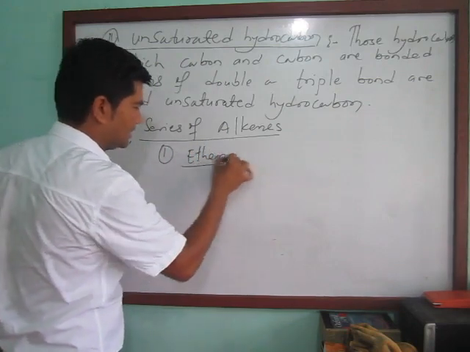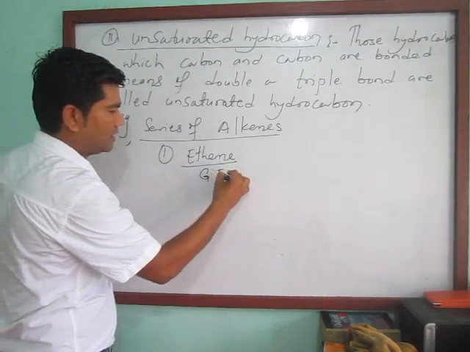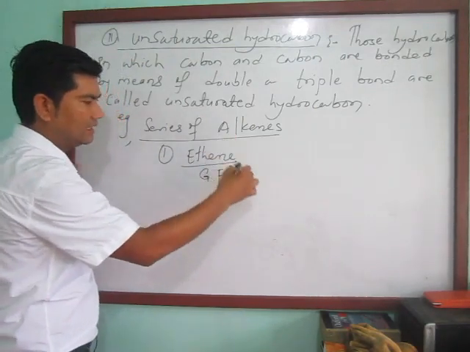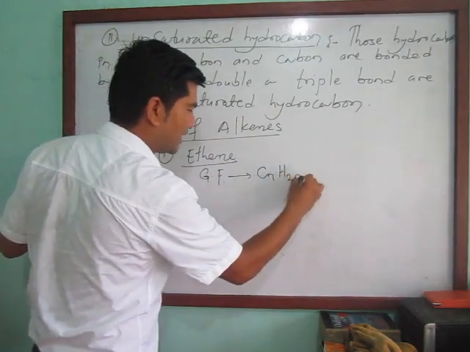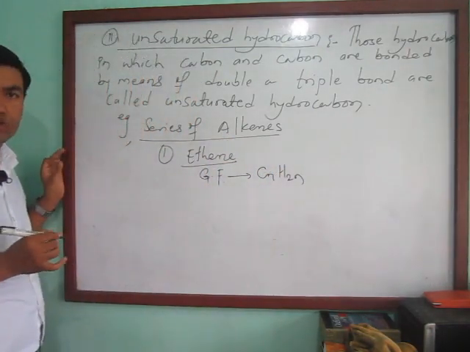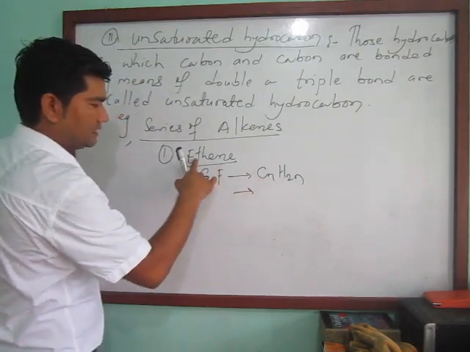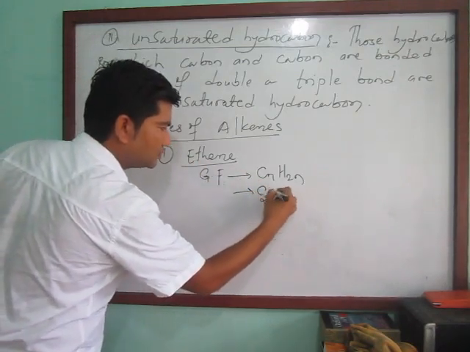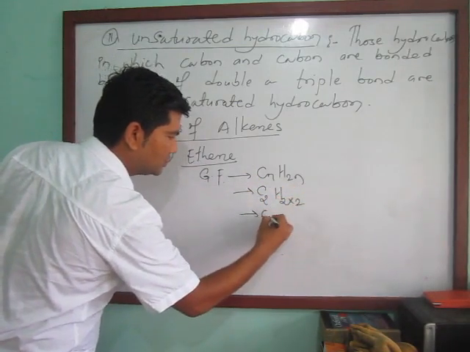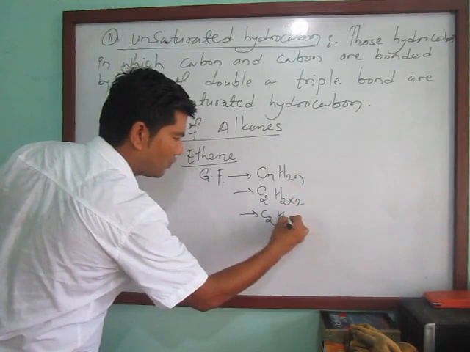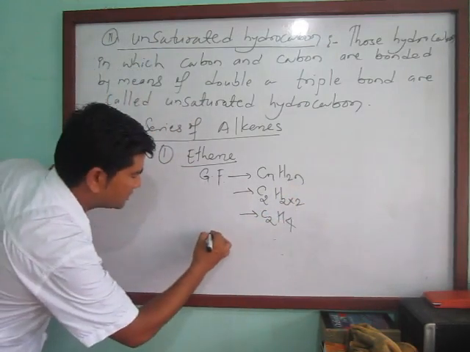The general formula of alkene is CnH2n, just only CnH2n. For ethene, there are 2 carbon atoms, 2 into 2, how much? C2H4.